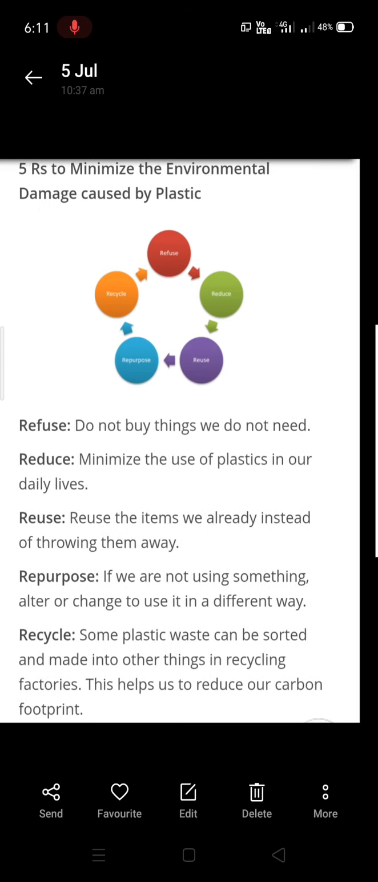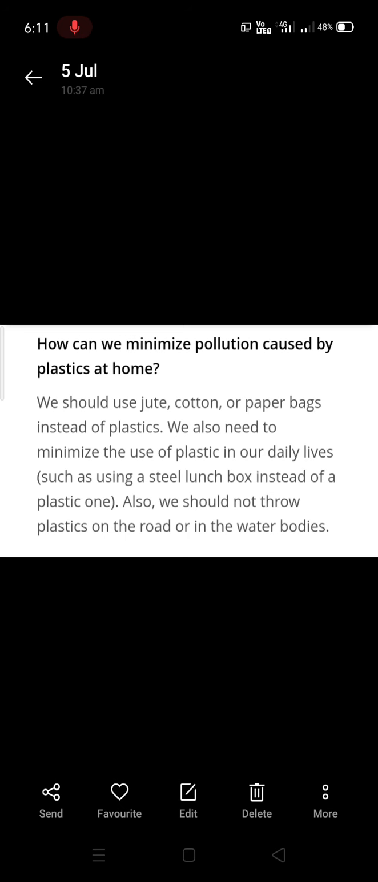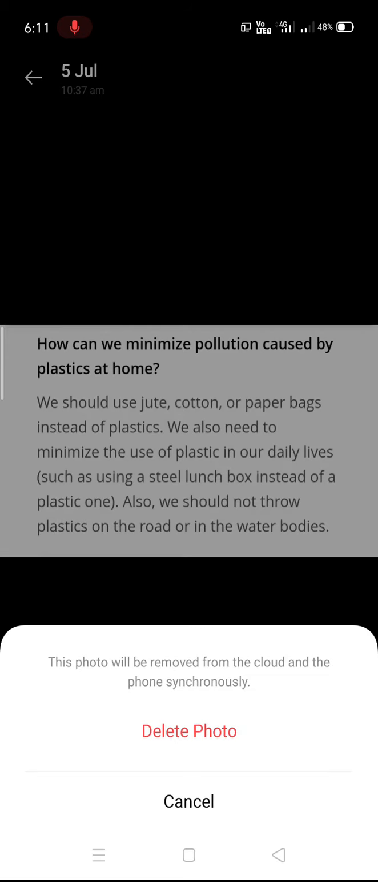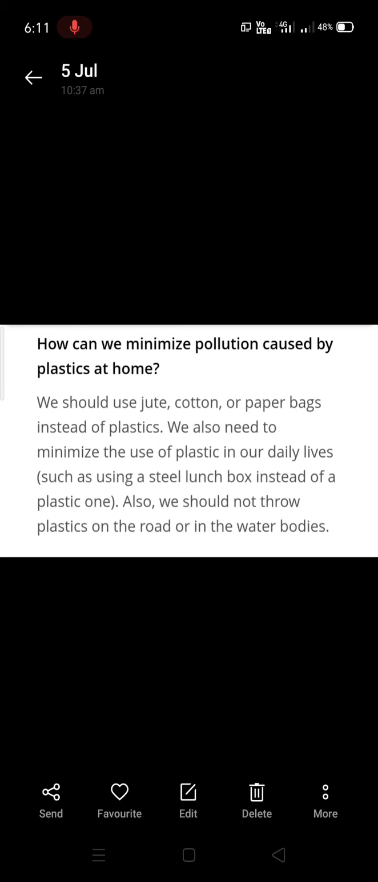Last topic is how can we minimize pollution caused by plastics at home. So generally, in order to minimize the pollution, you can go for other means. That is, you can use jute, cotton or paper bags instead of using plastic bags. You should also try to minimize the use of plastic in our daily lives. That is, instead of using a plastic lunch box, you have to use a steel lunch box.